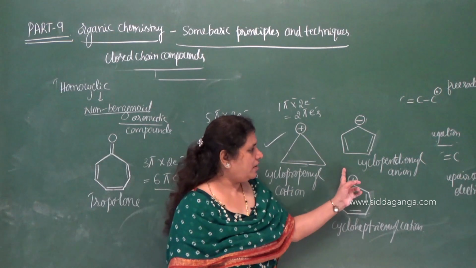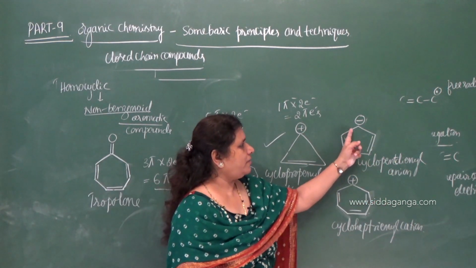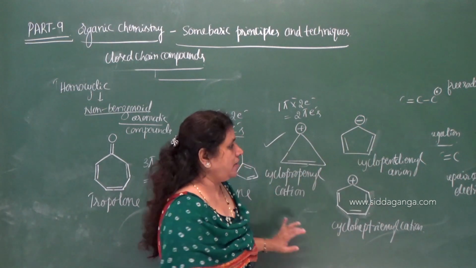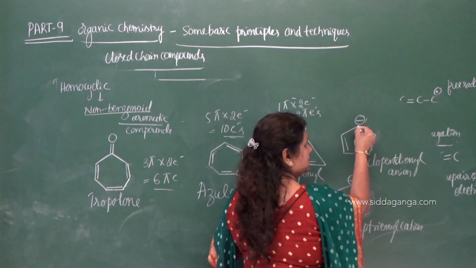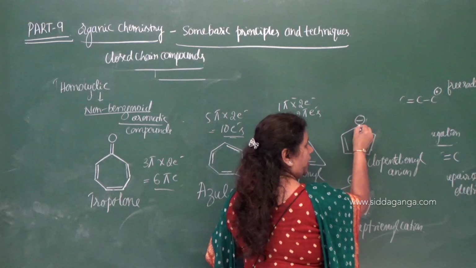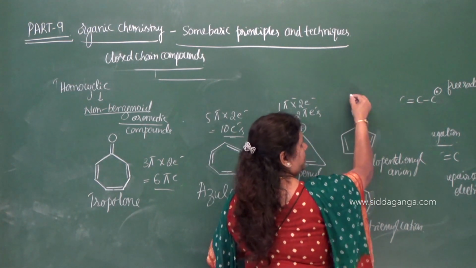Now look at cyclopentadienyl: double bond, single bond, negative charge. Complete conjugation is there. Since the negative charge is present on this carbon and the carbon belongs to the ring structure, you can consider these 2 electrons also.